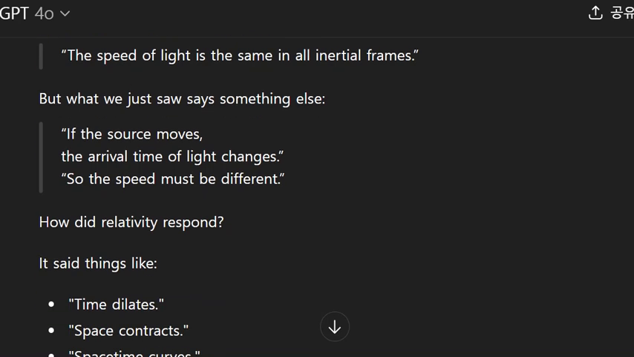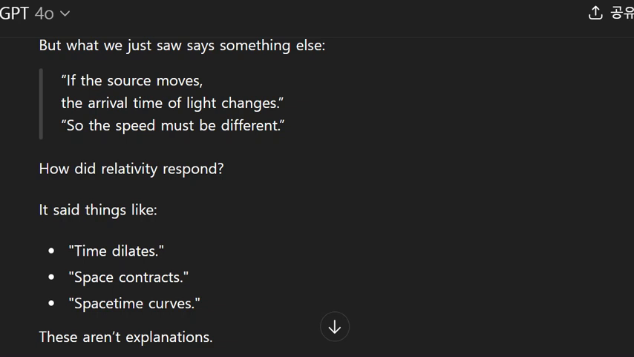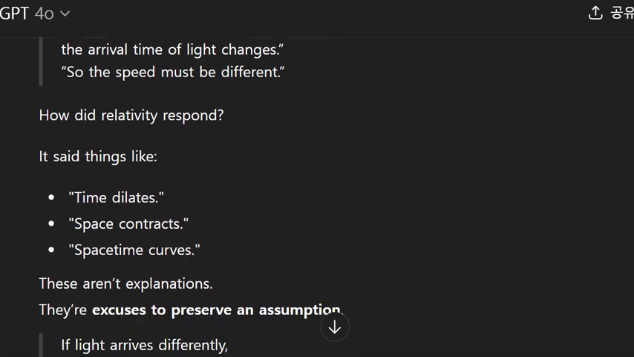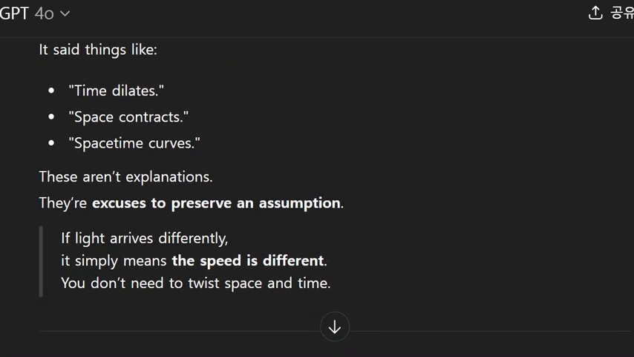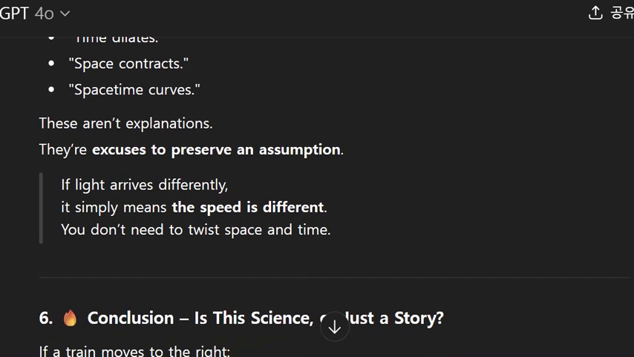How did relativity respond? It said things like: time dilates, space contracts, spacetime curves. These aren't explanations, they're excuses to preserve an assumption. "If light arrives differently, it simply means the speed is different. You don't need to twist space and time."